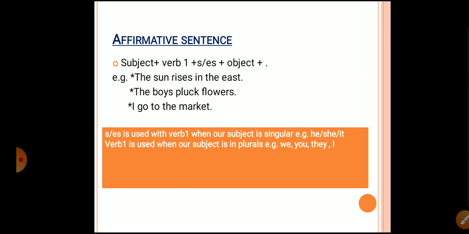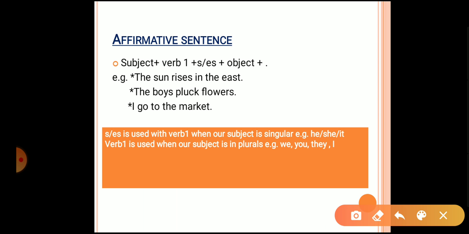Next, now we will learn how to frame sentences using simple present tense. First is affirmative sentences. Affirmative, we call it positive sentence also. For that first we will be using the subject. Subject is the person or the thing that is doing the action.